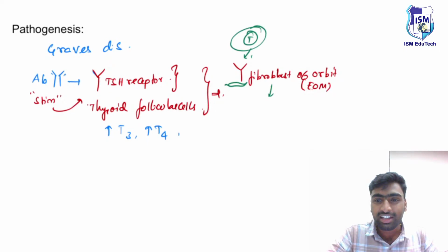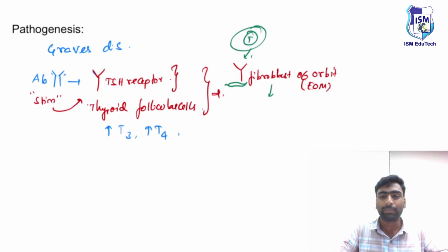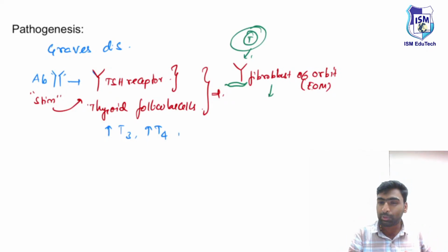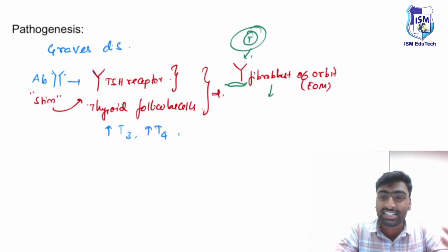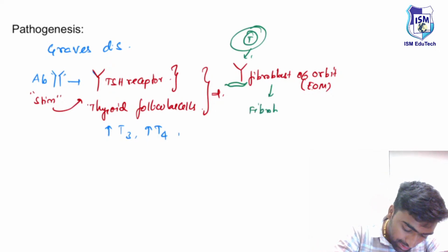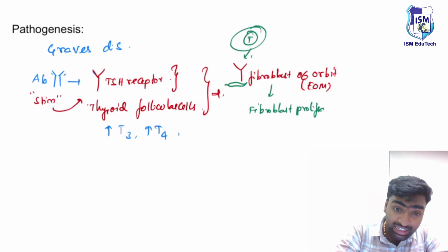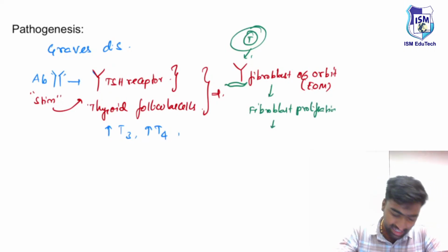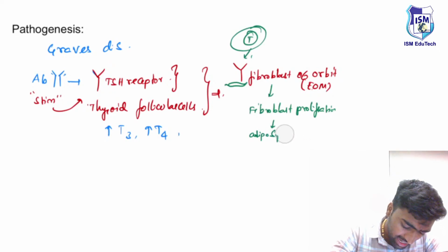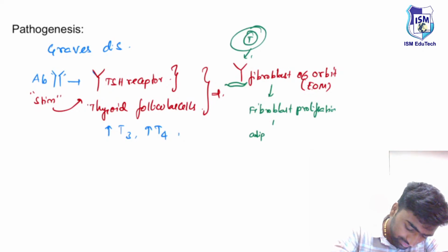Like in the past, when infant death was more common, to ensure higher chances of survival, people were reproducing 9 to 10 children. The same thing our fibroblasts will do. Since T cells are coming and killing, the fibroblasts will proliferate. Along with the fibroblasts, the adipocytes will also proliferate, and there will be adipogenesis. Just remember, it is adipogenesis.